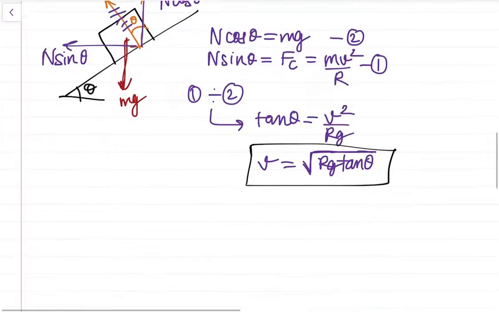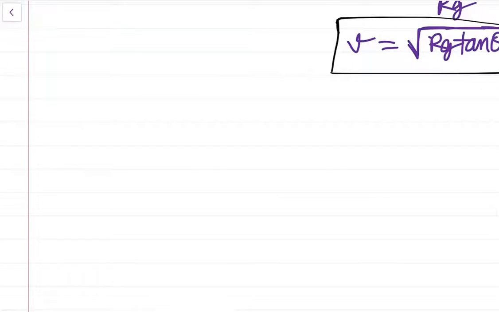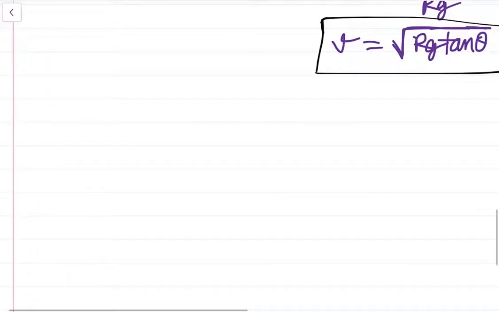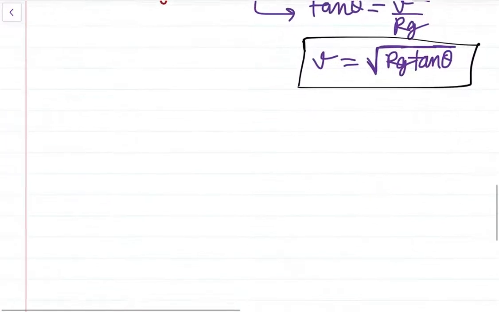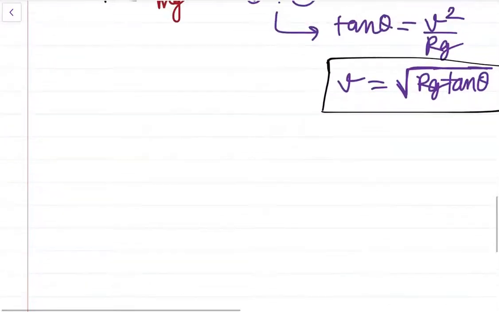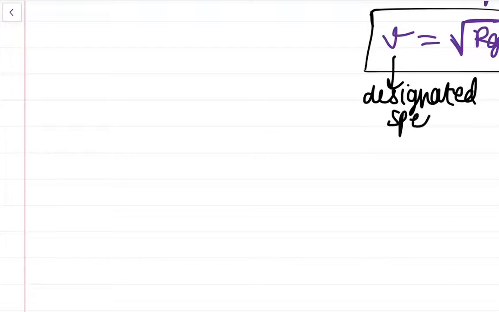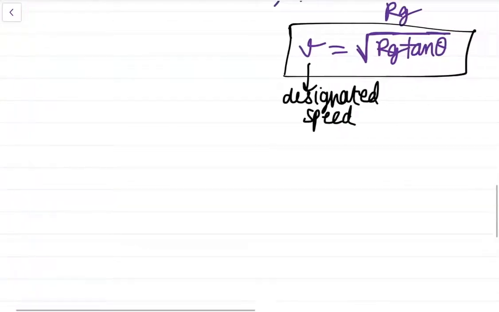Questions asked on this are also very simple, and they are based on the direct formula, so I'm not going to do that. I'm going to do another derivation. If a car moves faster than the designated speed, then what will happen? What will be our maximum speed? This is not the maximum speed, this is the designated speed. So if we want to find the maximum speed on these types of roads, then what will we do? I am showing it right here.